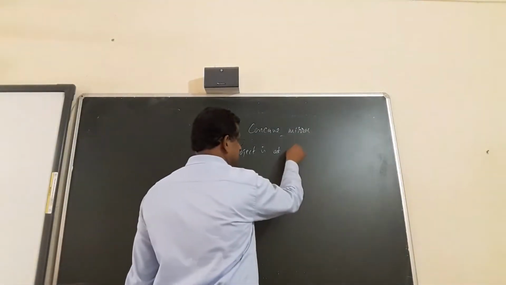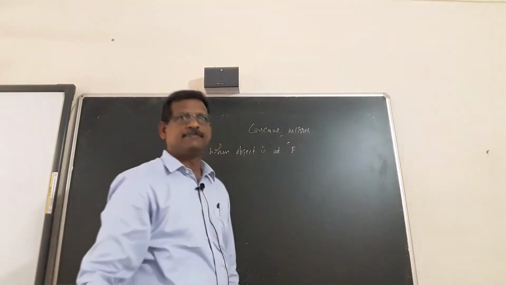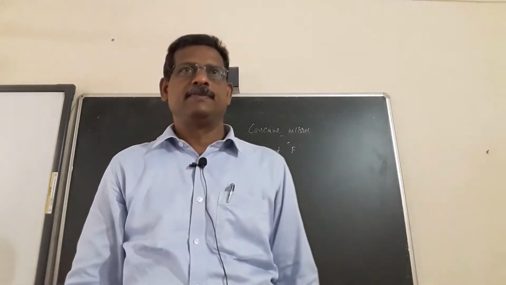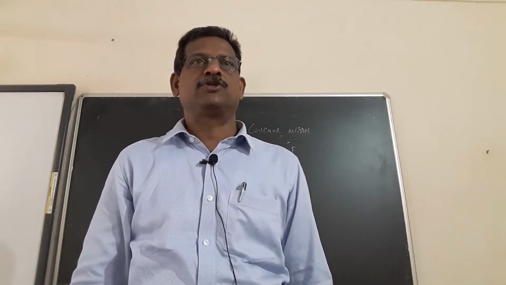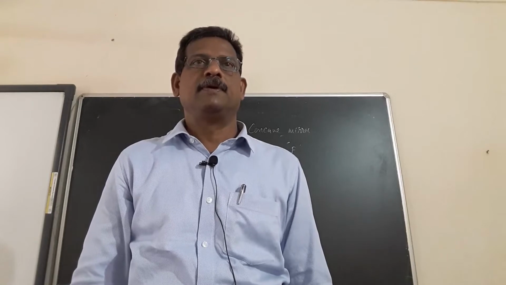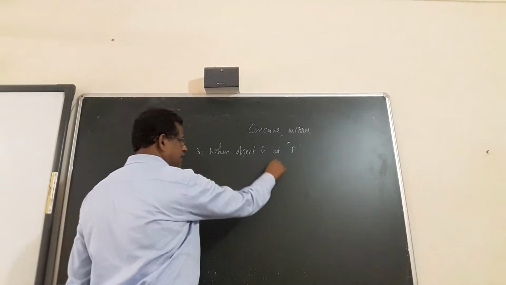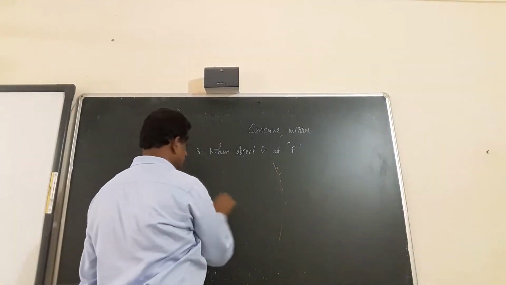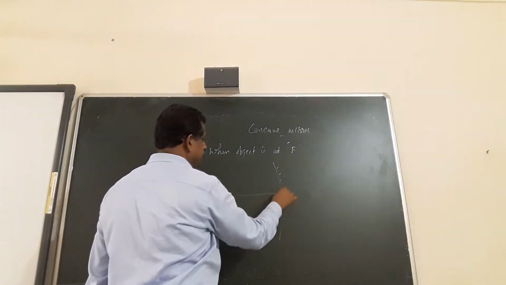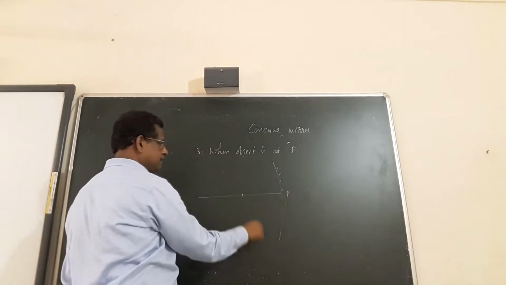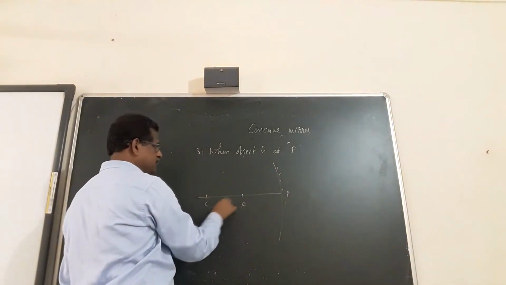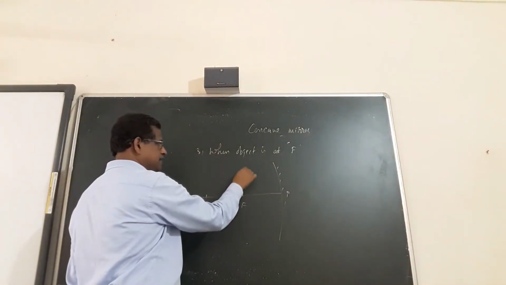When the object is at F. Object is at the focus. P, F and C. So your object is here, AB.